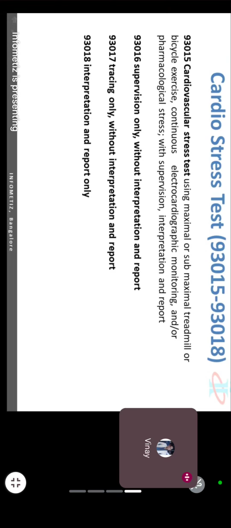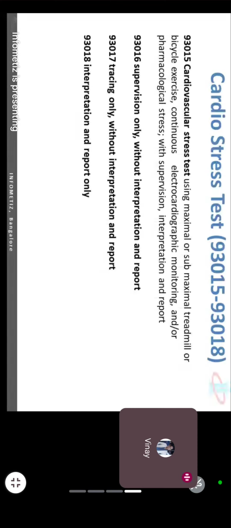That was a confusion I got in a previous batch. We cannot code 15 together with them, because 15 includes a technician component also. The code description is not very clear, but you have to read the paragraph there.